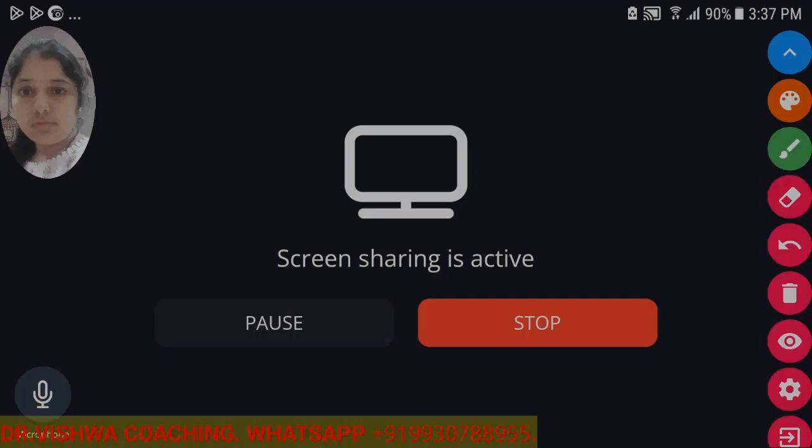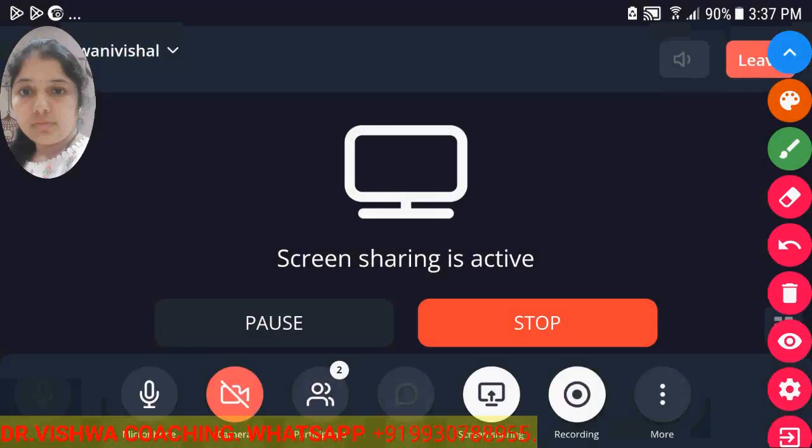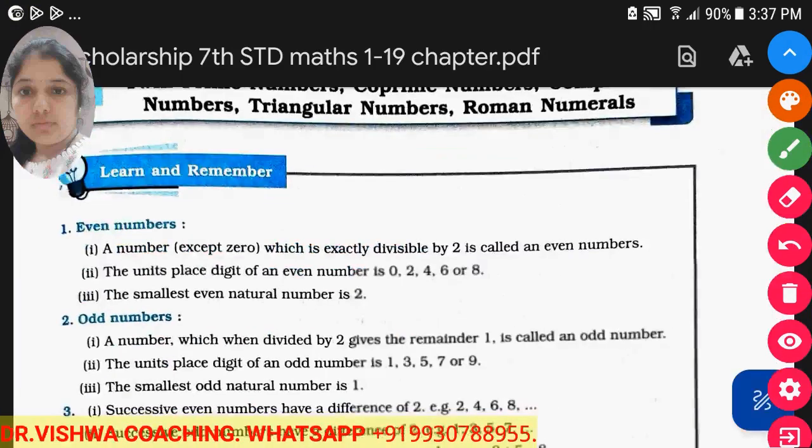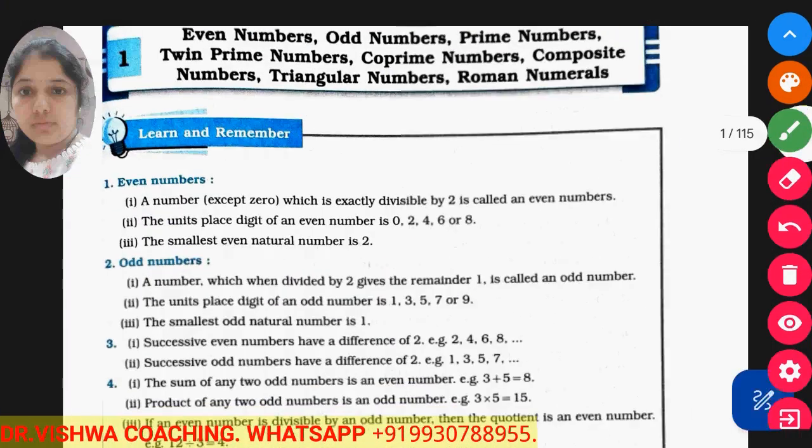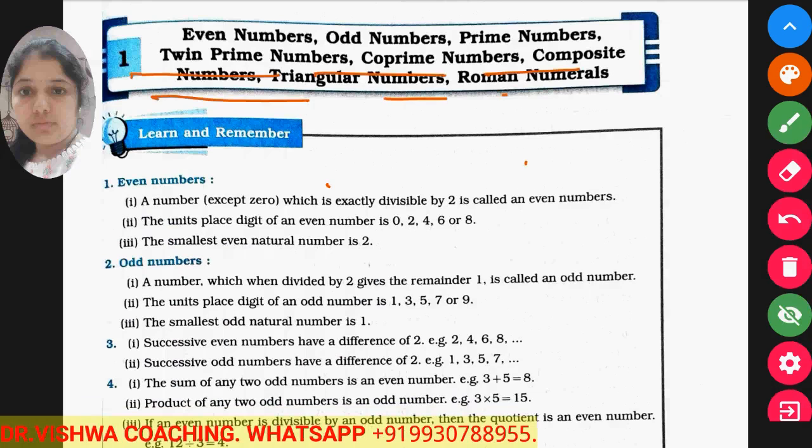So we have to learn about the introductory session related to all the numbers. You all know even numbers are divisible by 2 only except 0, which is not divisible by 2. So all the even numbers can be divisible by 2. They start from 0, 2, 4, 6, 8 and so on.